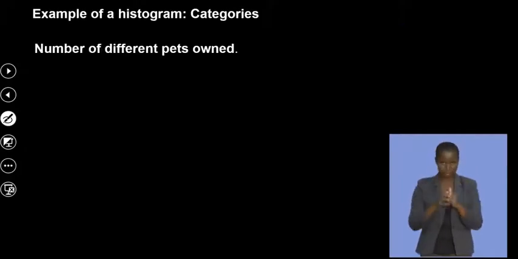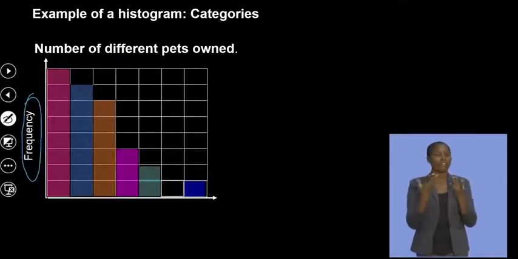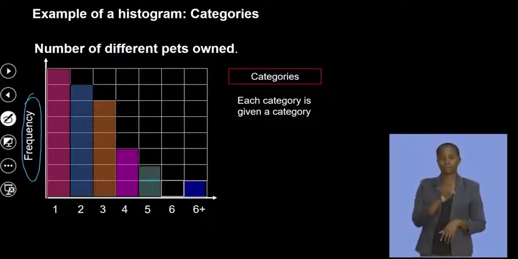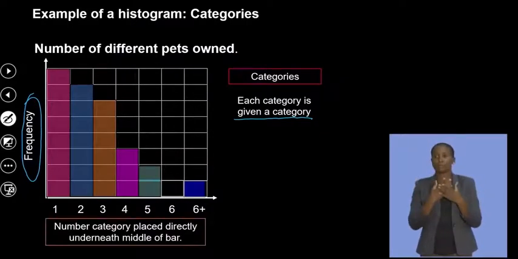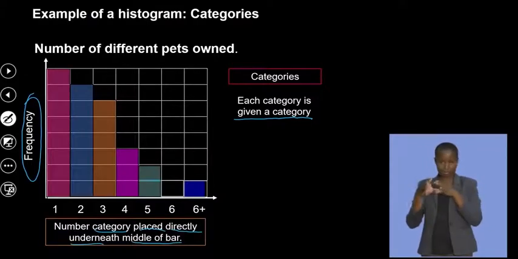That's very important. Numbers of different pets owned. Let's look at this. There's a frequency. Each category is given a category. Okay? We can see that. So the number category is placed directly underneath the middle bar. Okay.